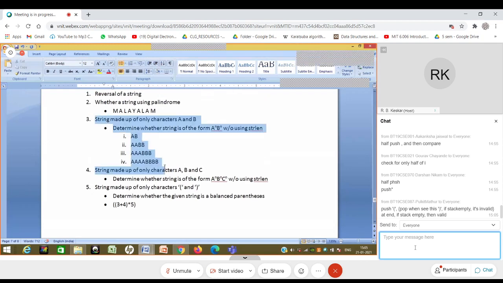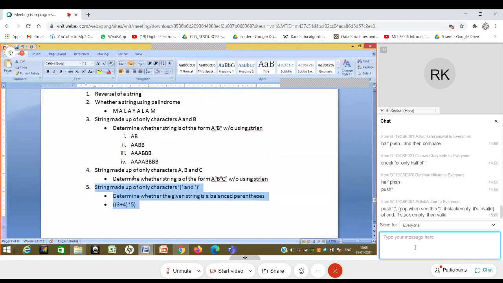Try to solve problem number 3. Check what conditions. Don't consider it as easy. There are a lot of conditions to take care of. Check what conditions you have to take care of. Then you solve problem number 5. Then you realize the difference between these 2 problems. But then this problem you can solve if you know what balanced parenthesis is. What is the difference between these 2? And then perhaps you can solve problem number 4 at the end. So don't jump in. Don't give the solutions. You may make a lot of mistakes if you immediately try to give solutions. So think over this. We'll discuss this in either tomorrow's lecture or the lecture after that.